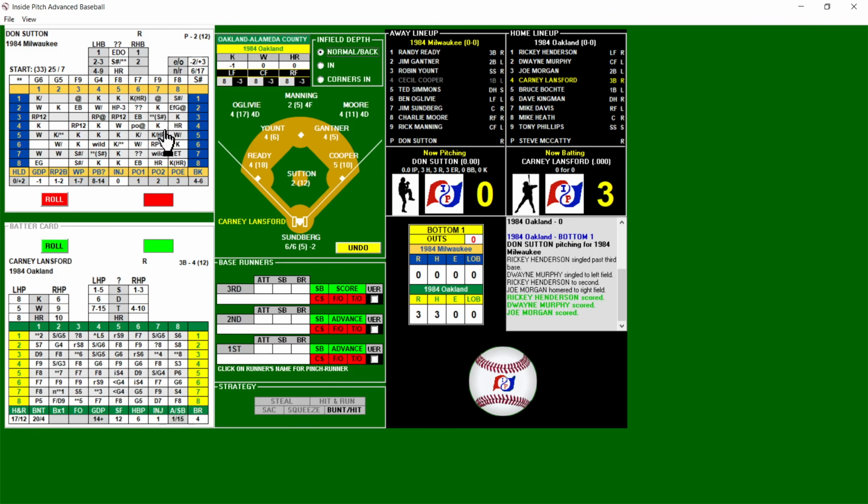Yeah, that's a straight home run. For some reason, I saw a slash. The old eyes deceived me there. 3-0 Oakland here in the bottom of the first. Joe Morgan, with the help of Sutton's +3 with men on base, has hit a 3-run homer.